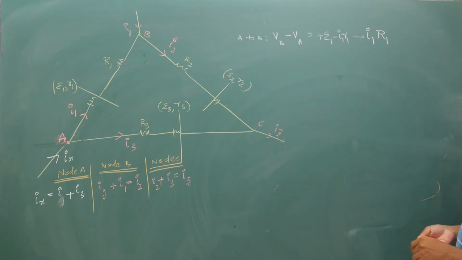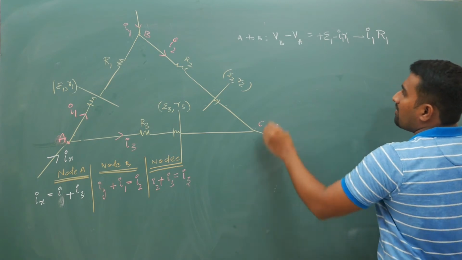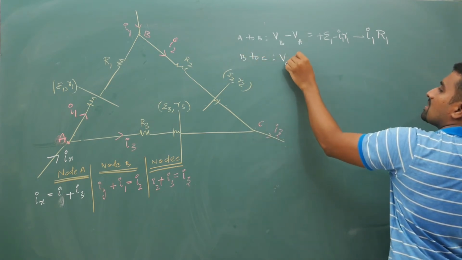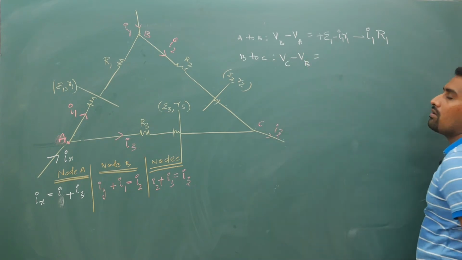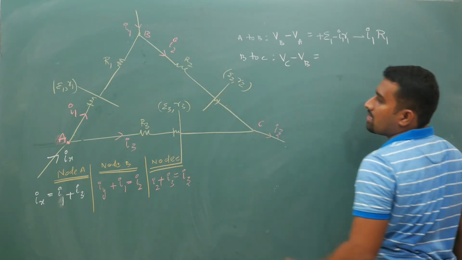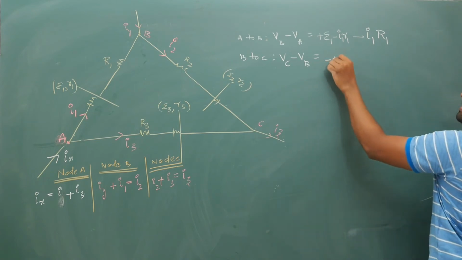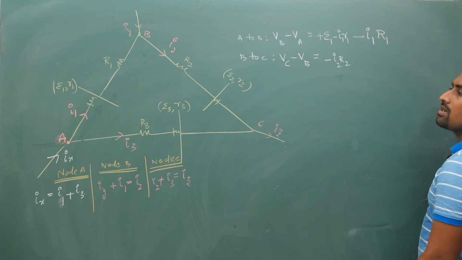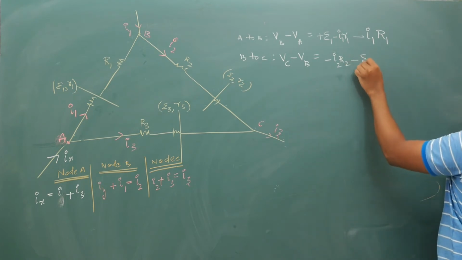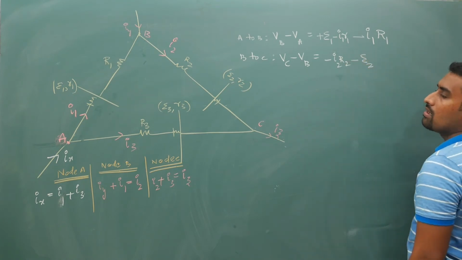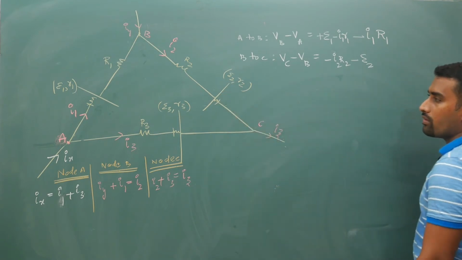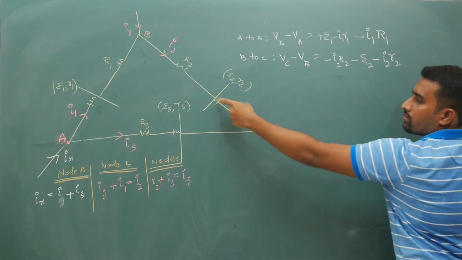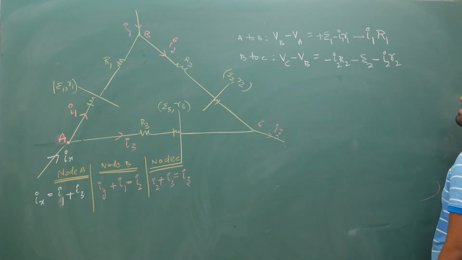Now coming to the next part. Next I will travel from B to C, that will give you VC minus VB. If you are traveling from B to C, it is minus I2 R2, because it is in the direction of current, minus E2, because you are going from positive to negative terminal, minus I2 small r2, because you are going in the direction of current across that internal resistance.